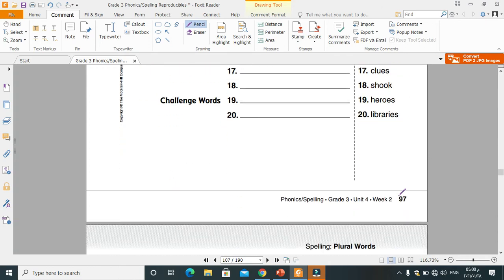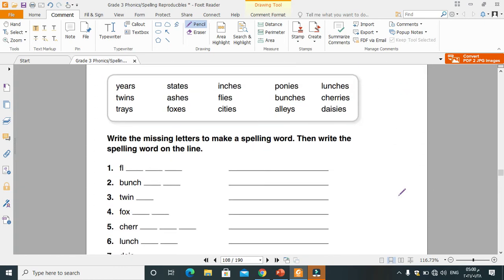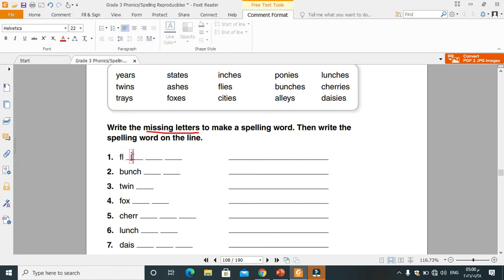Well, let's go to page 97. Write the missing letters in each word. Are you ready? Well, number 1, who can guess what this word is? Fla? Yes, flies, I-E-S. We have 3 spaces. This means I-E-S here.